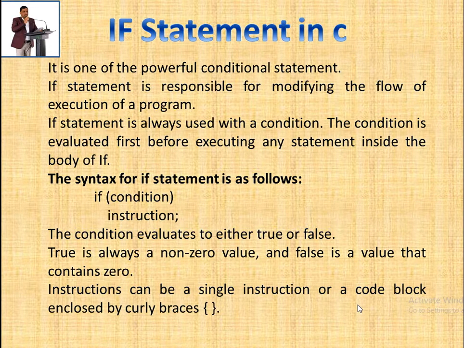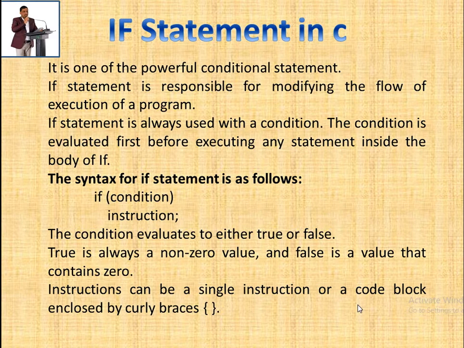Whenever we put some instructions or a bunch of lines of code, before executing those lines, it will check the condition, and then it will execute those lines. The condition evaluates to either true or false, and if that condition is true, then it will execute the statements, otherwise it will not.